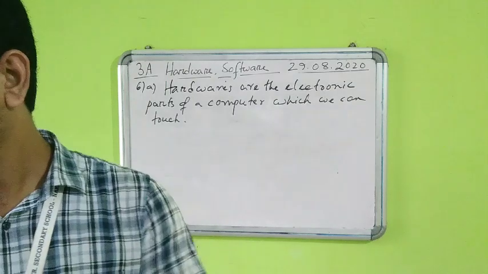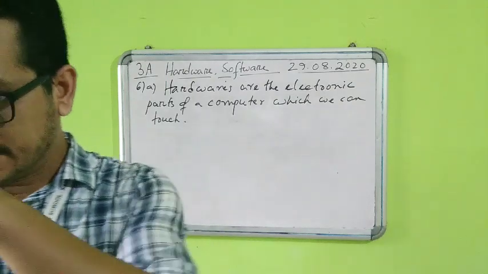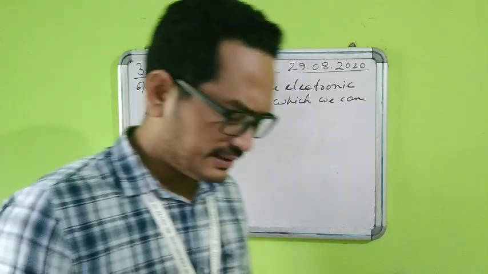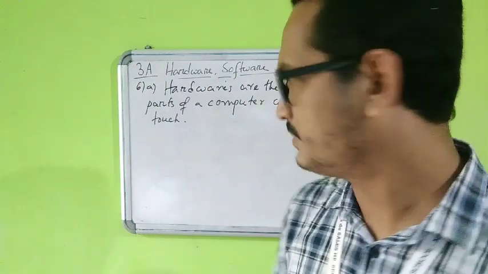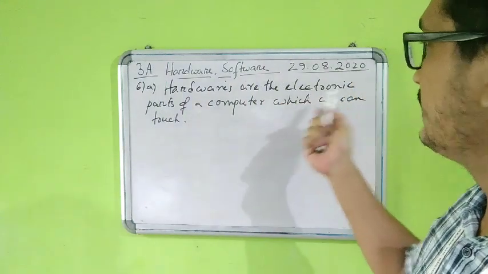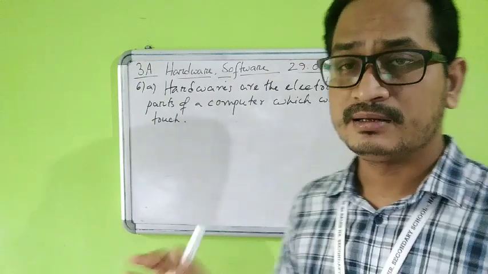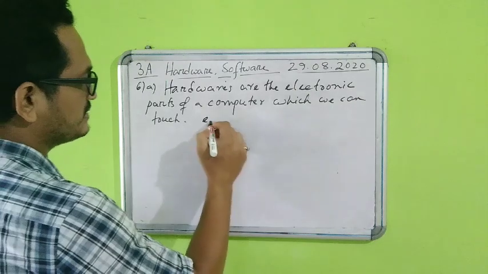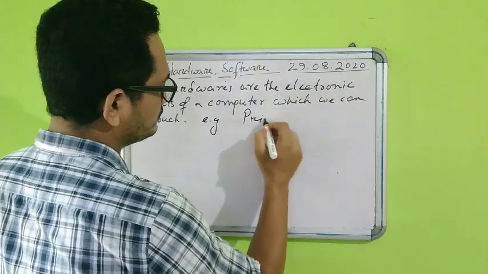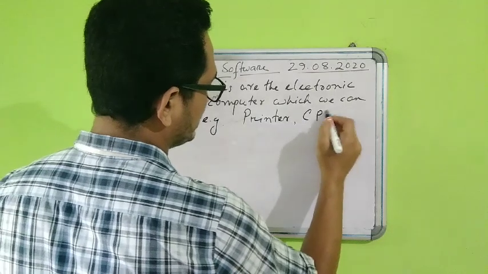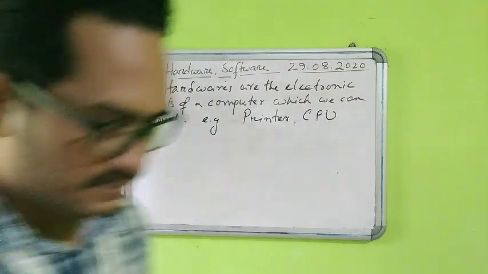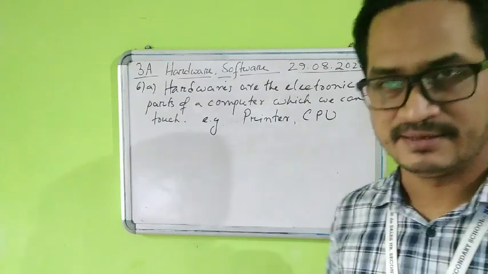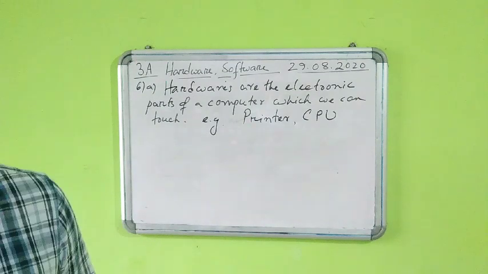You can say more to that, we will include one more thing, that it includes all the input and output devices that we have. But if you do not write that sentence also, then also it is okay, because this is the main thing, that hardwares are the electronic parts of a computer which we can touch and feel also. Now example, if I take two examples, say printer, and one I can take as CPU. Printer and CPU both are hardwares only, okay, but printer is an output and CPU is a processing device. Okay, so that is question number 6a.